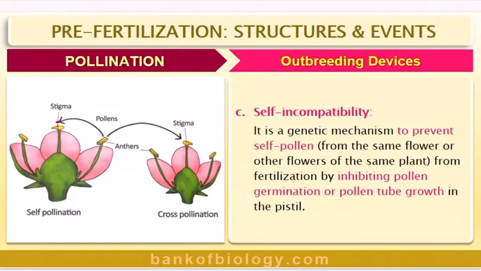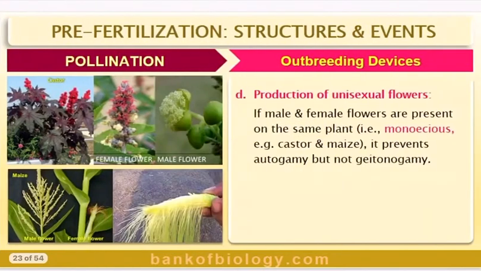Pollen falls on the stigma, but once it falls, it has to germinate and form a pollen tube within the style. There may not be enzymes which will make these pollen grains germinate, so there is no question of a pollen tube being formed. Hence, incompatibility.